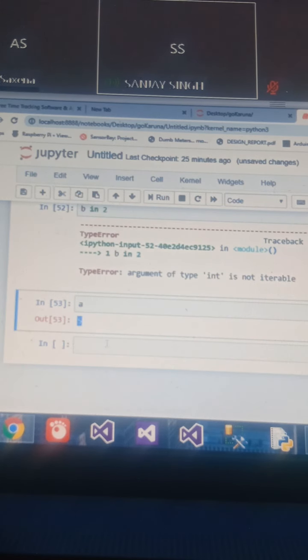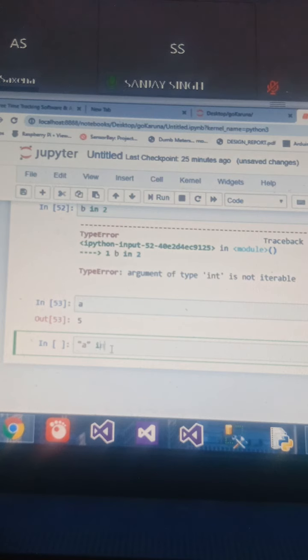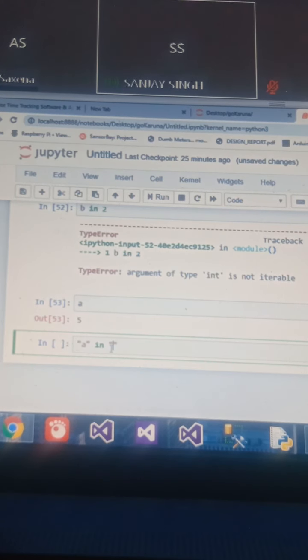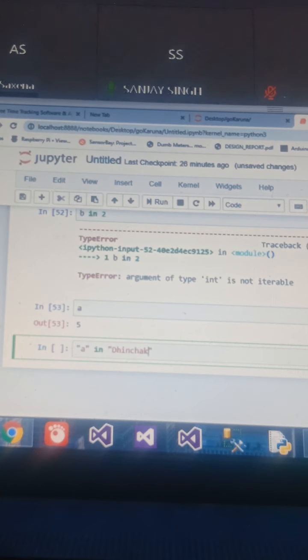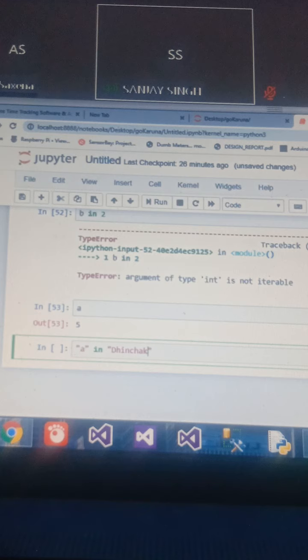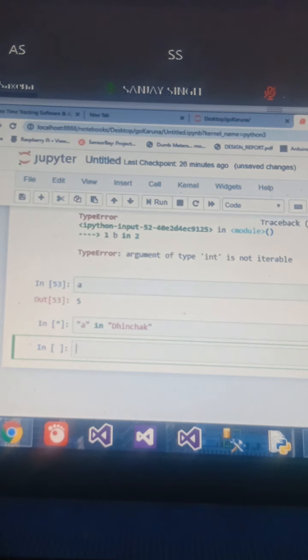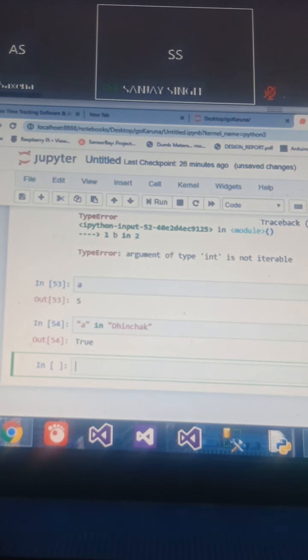Now look, what do you think will be the output? Can you use an operator in a string? Okay, nice, good.